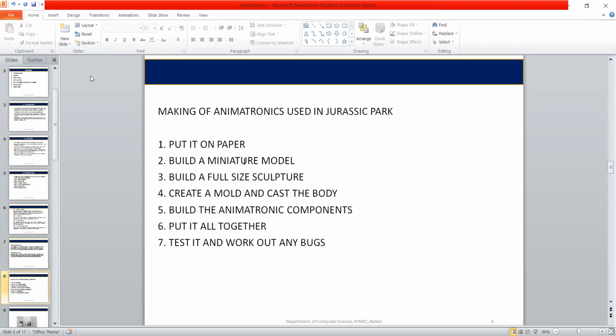Making of animatronics used in Jurassic Park. Put it on paper, build miniature models, build a full-size skeleton, create a mold and cast the body, build the animatronic movements, put it all together, test it and work out any bugs.